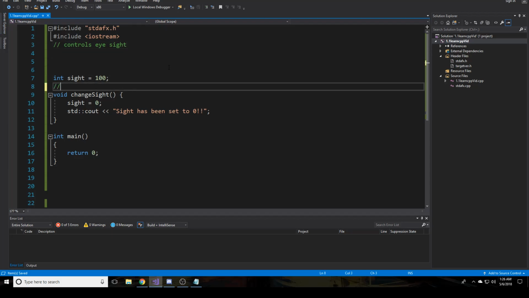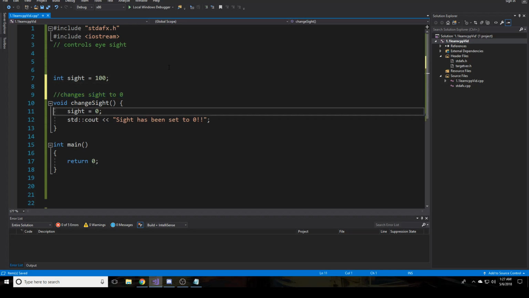So what does this individually do? Changes site to 0. This describes, at the top of where I say my function is, what it does, right? So that is the first layer. It describes what it does right before that thing occurs. Right before the program or the class that we write, we say what it does. Right before the function, we say what it does through a comment.